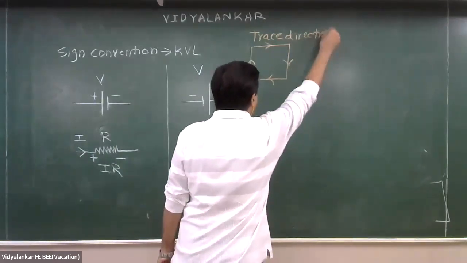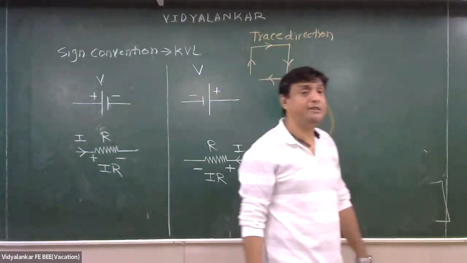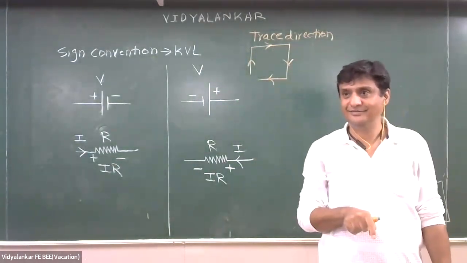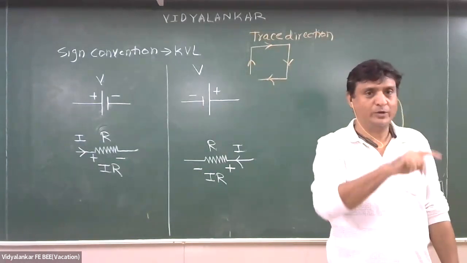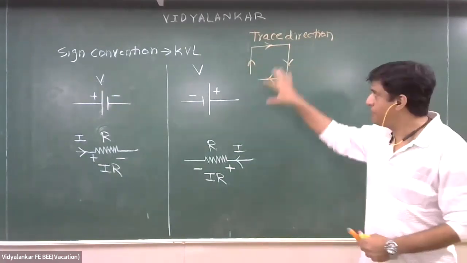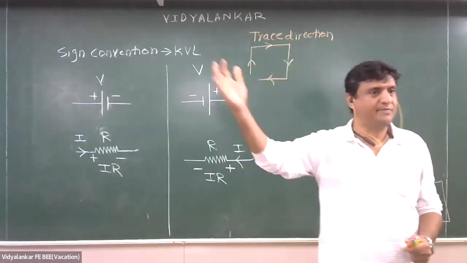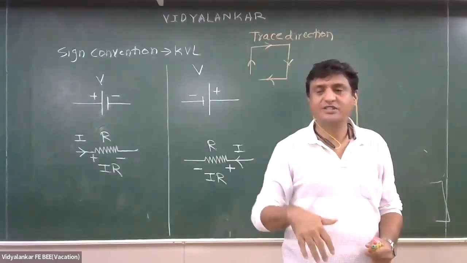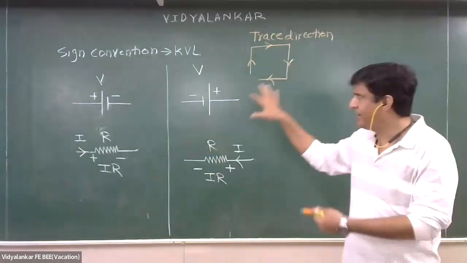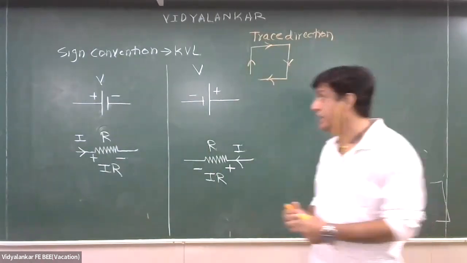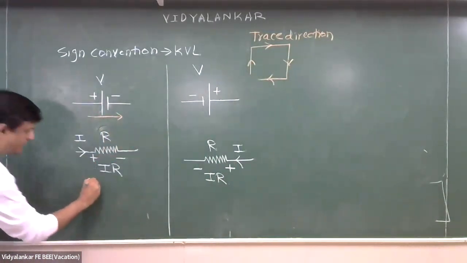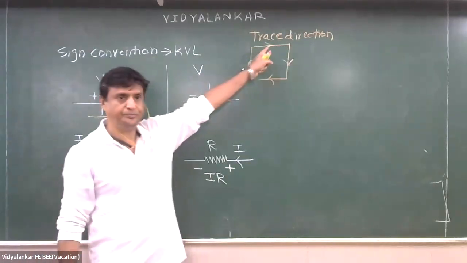Now what is our assumption of trace direction? Clockwise. Again, is it compulsory? No. You may travel in a circuit clockwise. You may travel in the circuit anti-clockwise because balance will be there. जब आप clockwise travel करेंगे plus minus मिलेगा आपको. जब एंटी क्लॉकवाइज ट्रैवल करेंगे माइनस प्लस मिलेगा. बैलेंस विल बी देयर. But again, try to keep your assumptions as simple as possible. Now what is this? This is your trace direction. Am I here now? Okay.